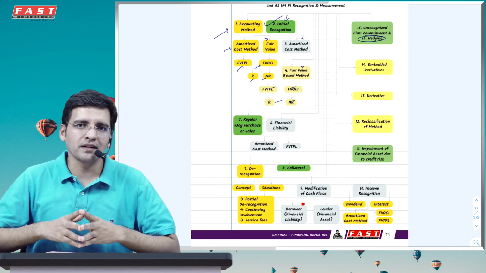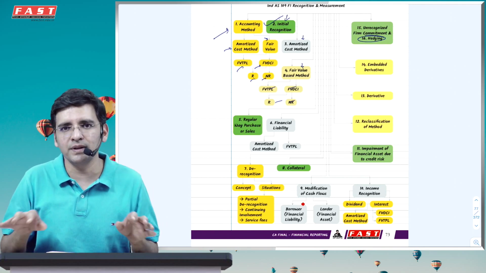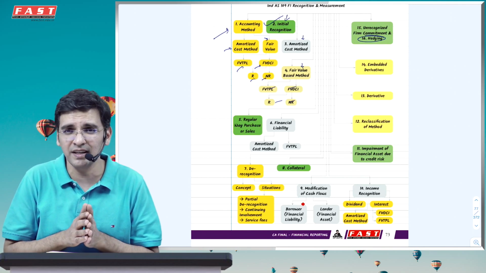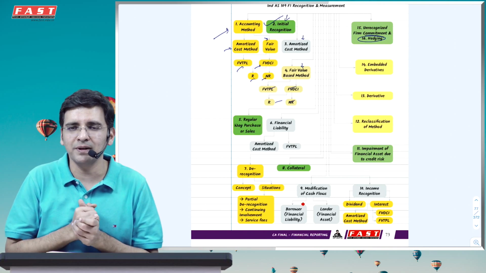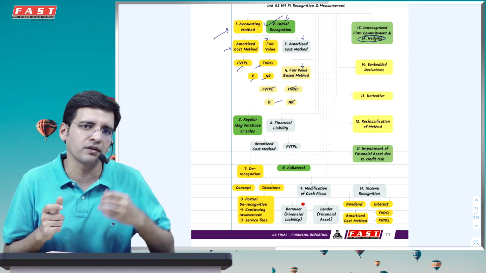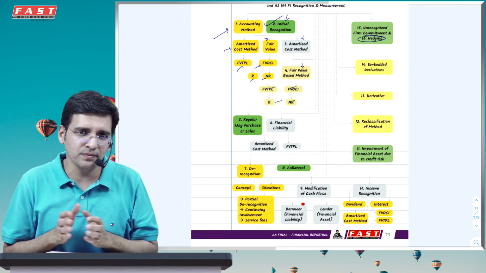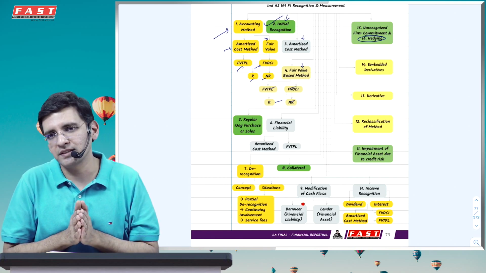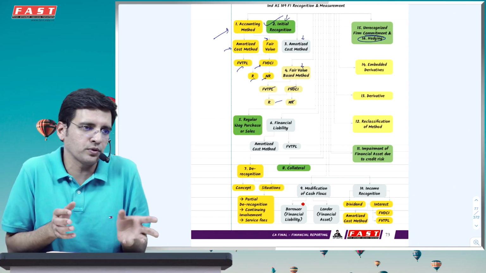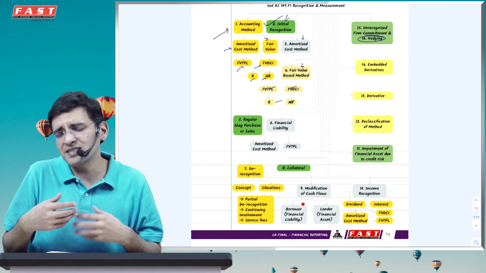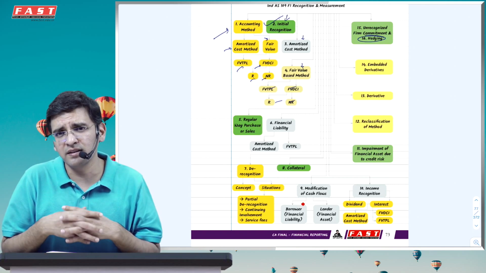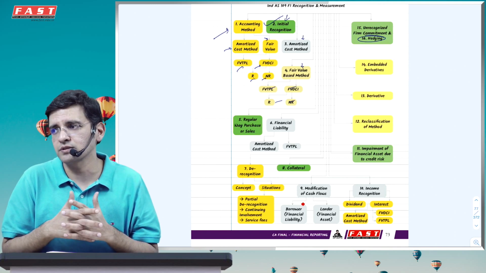Please understand the standard does not in any way explain whatever I have explained. It simply starts explaining the methods. But I thought it's very important for you to first understand the base and logic on which this is going. In fact, the standard also does not say that there are two approaches, cost and fair value approach. This is a simplification which we do so that when we study any particular kind of instrument,